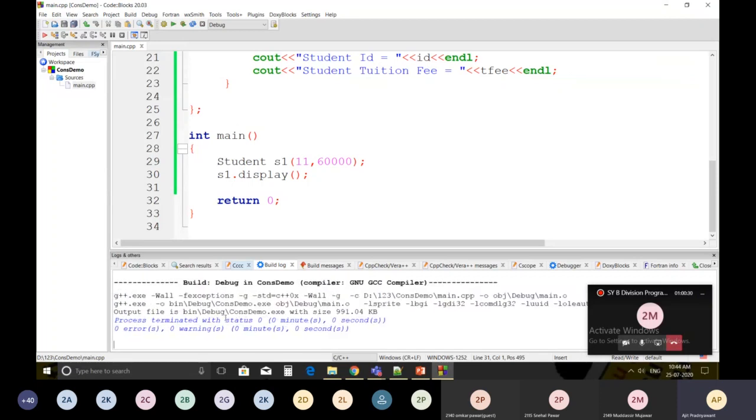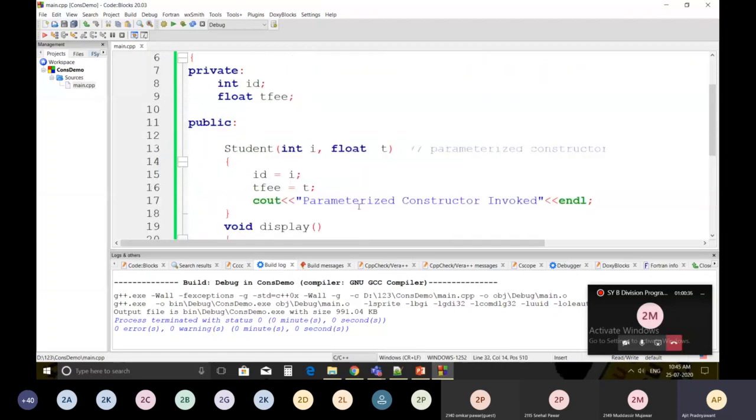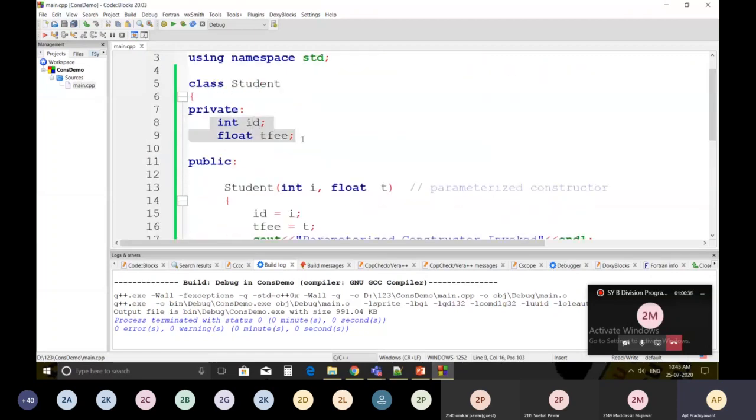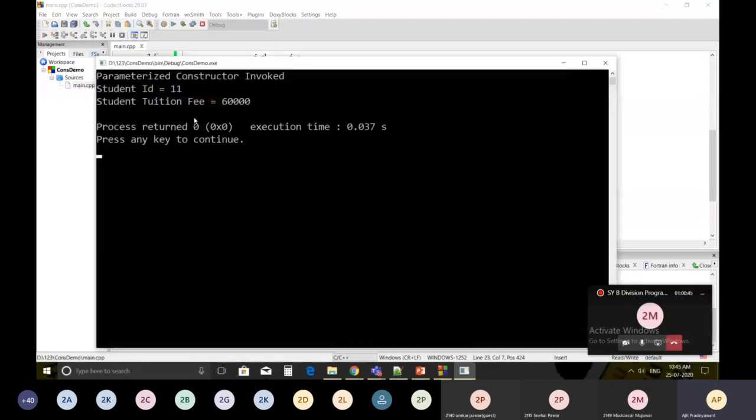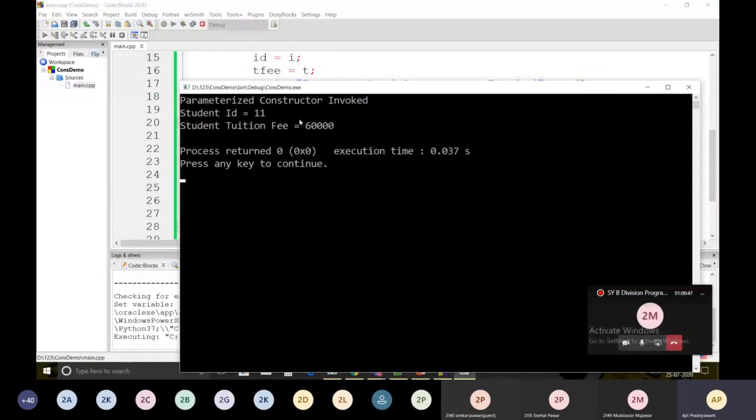There are 0 errors and 0 warnings, and just see whether this new value has been initialized to this ID and tuition fee, which will be displayed here inside the display method. So yes, output is parameterized constructor invoked, student ID is equal to 11 and tuition fee is equal to 60,000.